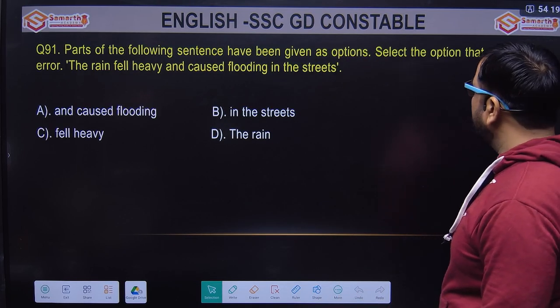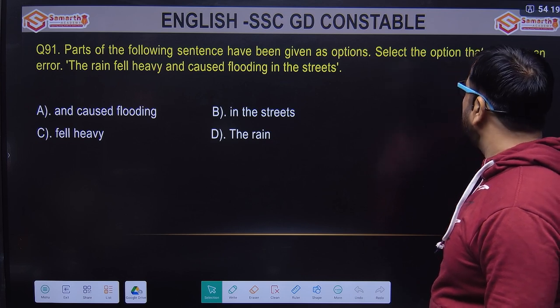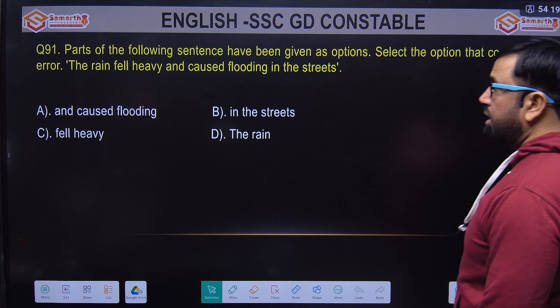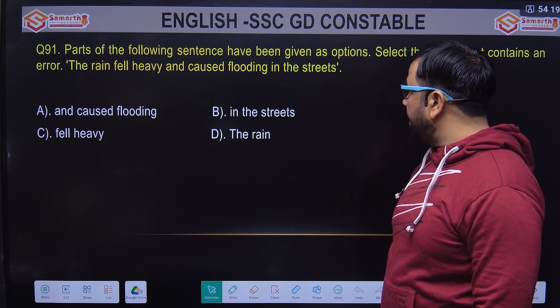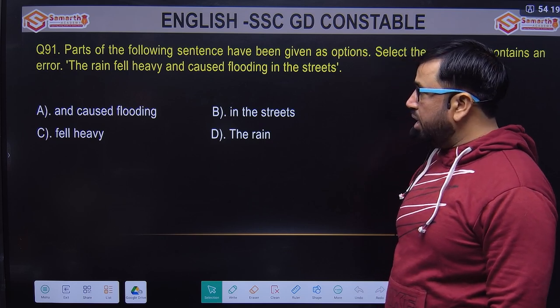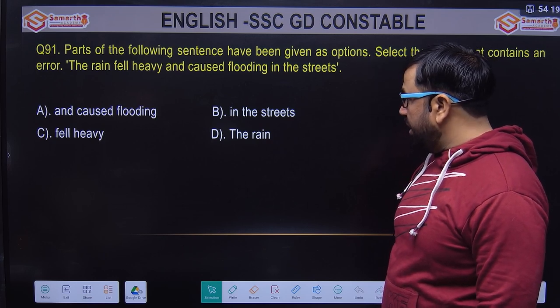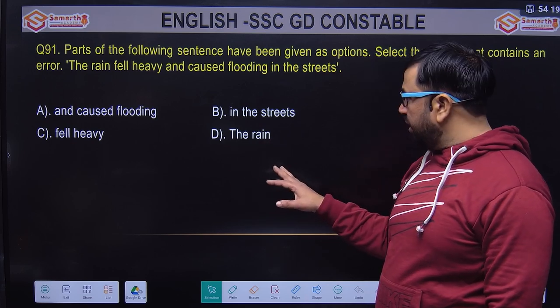Next one: parts of the following sentence have been given as options. Select the option that contains an error. The question is: the rain fell heavy and caused flooding in the streets. Options are: and caused flooding, in the streets, fell heavy, the rain. The rain is quite straightforward, no mistake is visible.